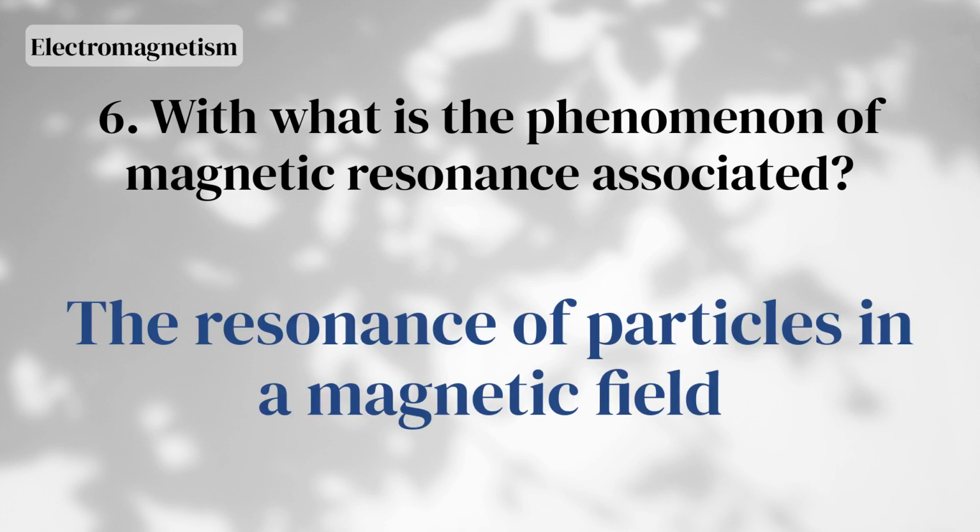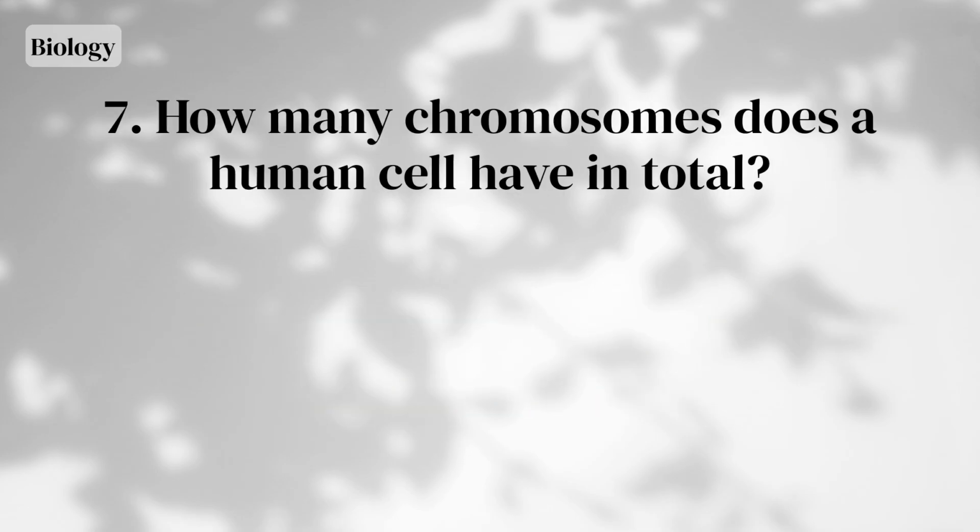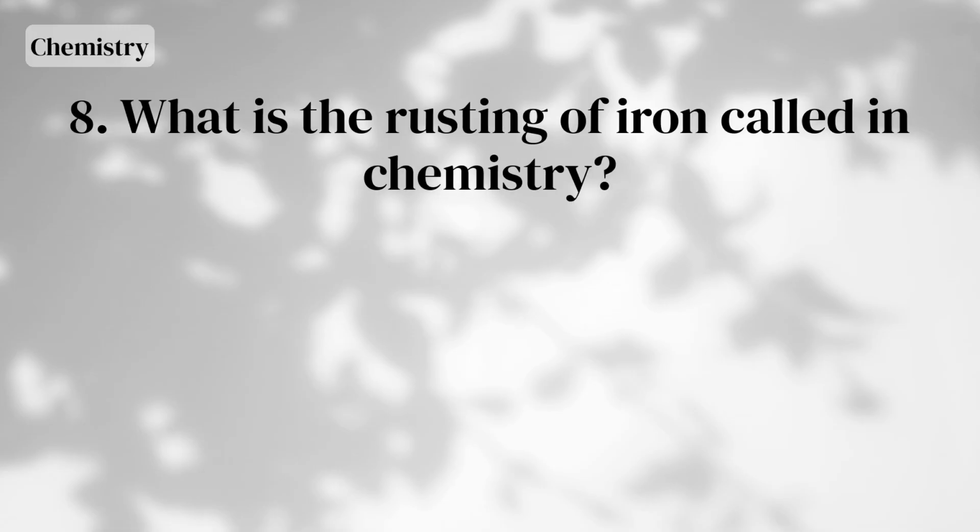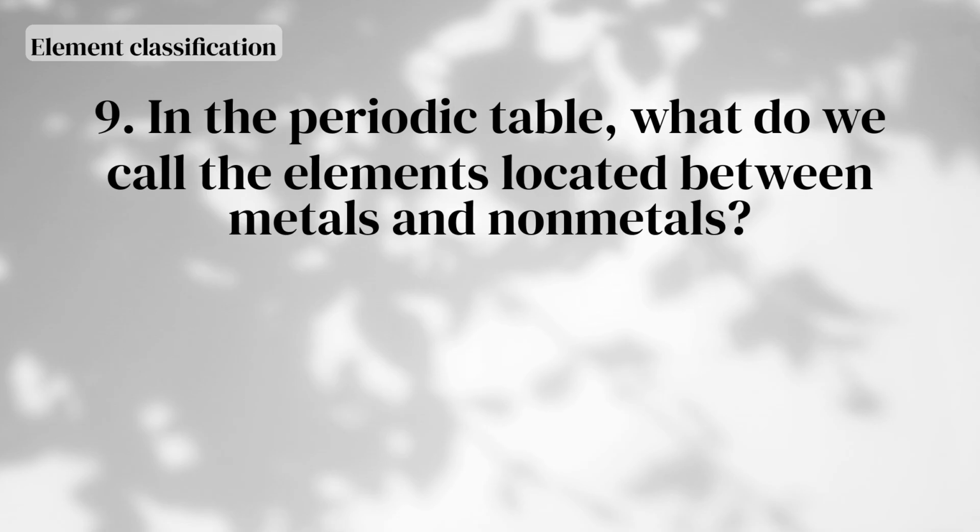The resonance of particles in a magnetic field. How many chromosomes does a human cell have in total? 46. What is the rusting of iron called in chemistry? Oxidation. In the periodic table, what do we call the elements located between metals and nonmetals?